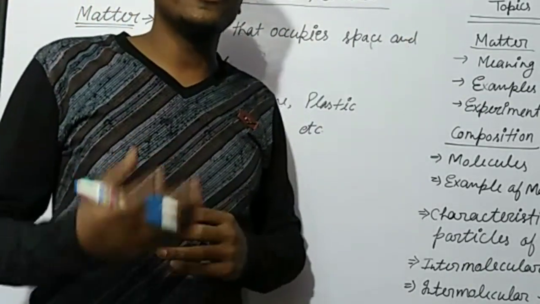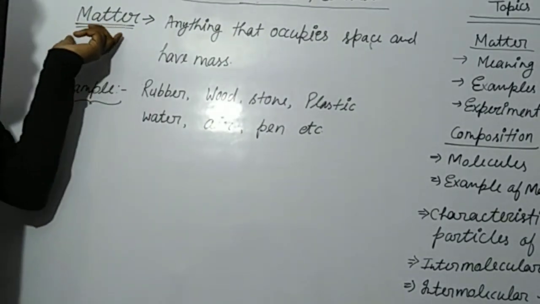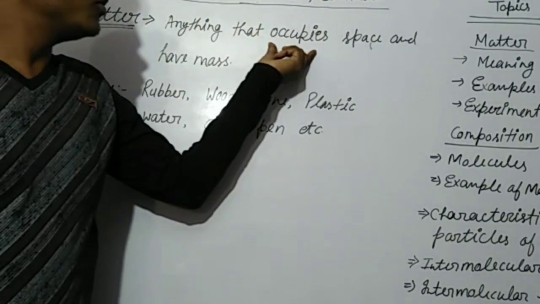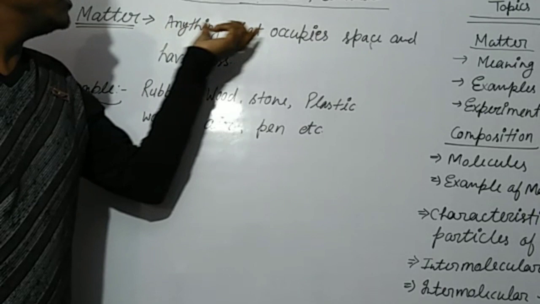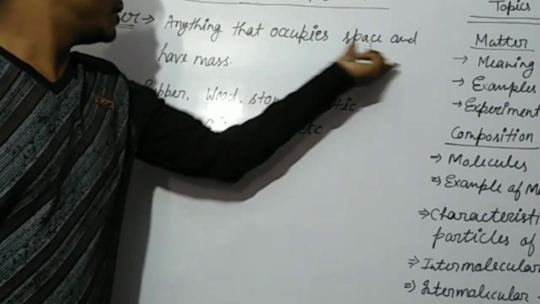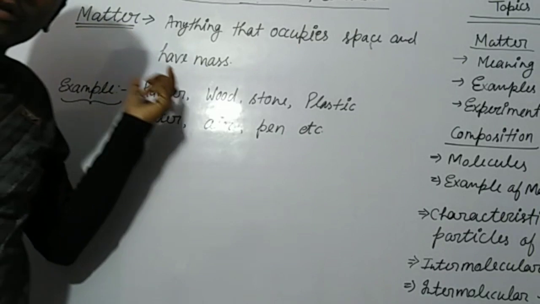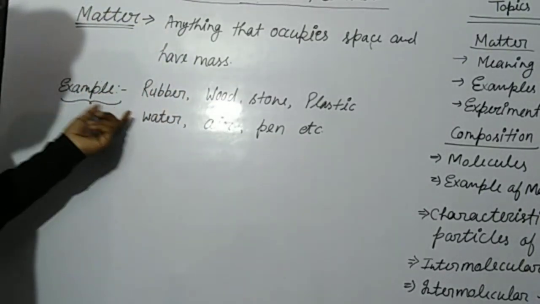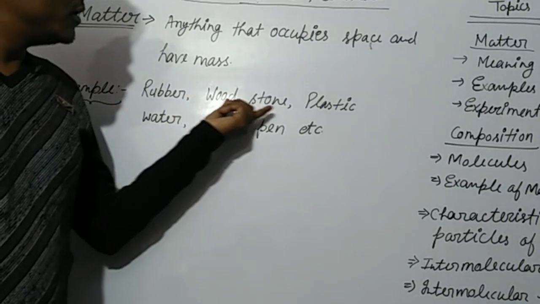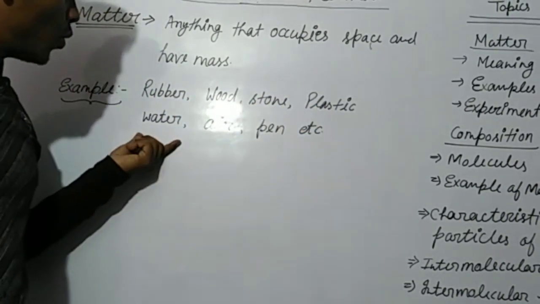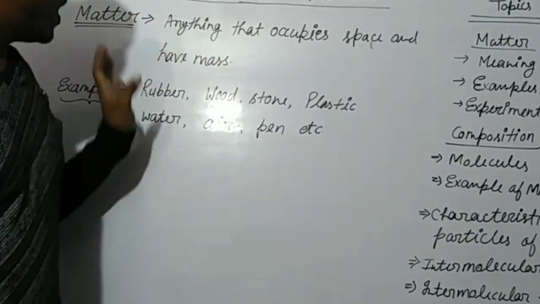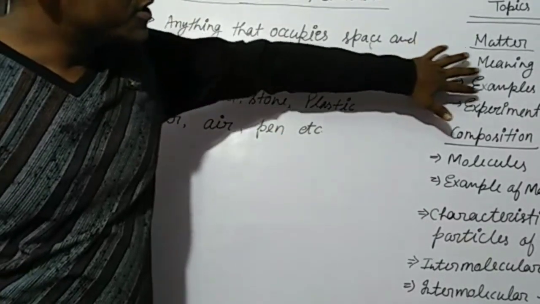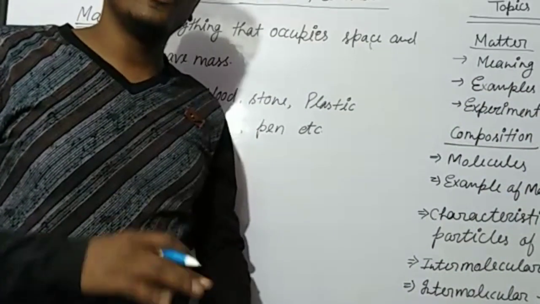So now what is matter? See, matter is anything that occupies space and has mass. Anything that occupies space and has mass is known as matter. These are examples of matter: rubber, wood, stone, plastic, water, air, pen, etc. After the examples of matter, we will cover an experiment on matter.